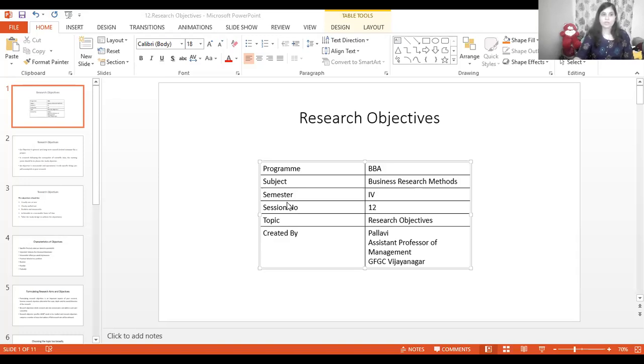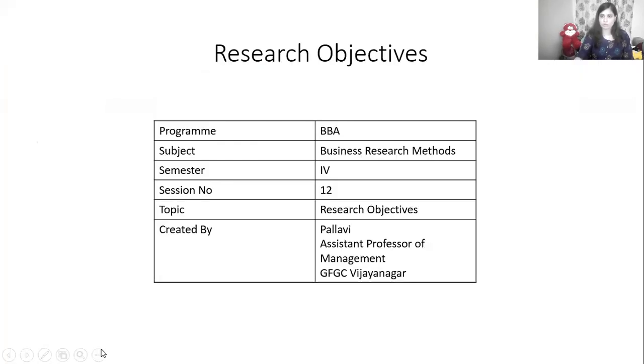So we all know what an objective is, right? The meaning of objective is nothing but what somebody wants to achieve. It is similar to an aim or goal or ambition. So in research also, we want to achieve something, right? That's why we are doing research.